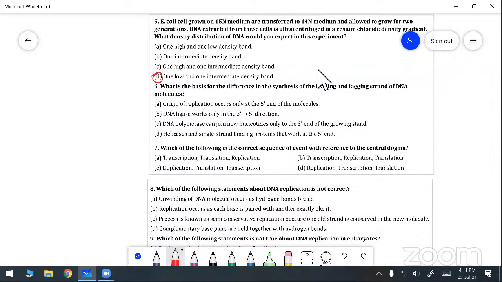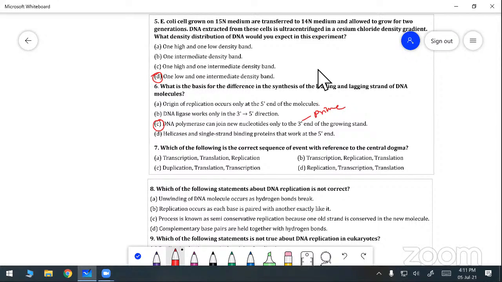Now what I told, the DNA are classified under DNA fingerprinting based on the density gradient. Next, what is the basis for the differences in the synthesis of the leading and the lagging strand of the DNA molecule? Can you say? DNA polymerase can join new nucleotides only to the 3 prime end of the growing strand.